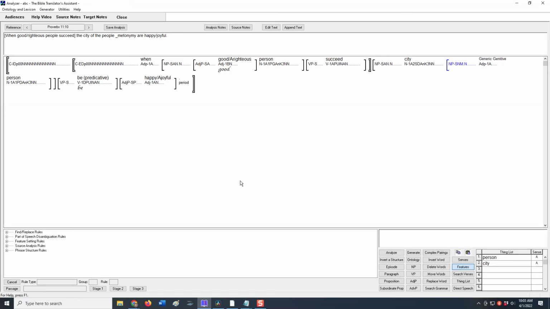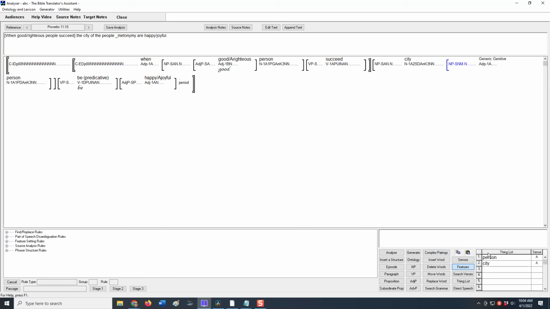And then there's one more thing that we need to fix. This verse has two instances of the word people. We have the righteous people and we have the people of the city. But those are two different groups of people, and the program doesn't know that. So we have to tell the program that so it won't express the second instance as a pronoun.